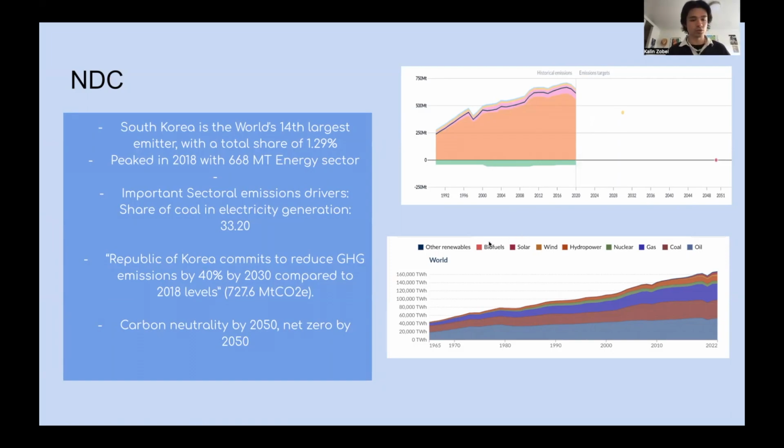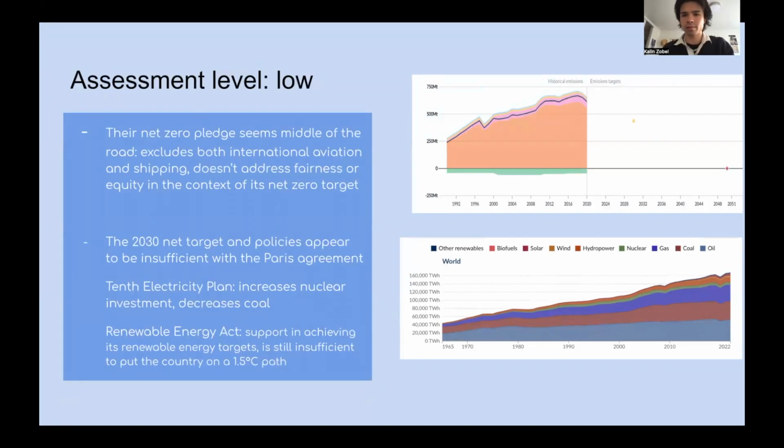And transitioning to the net zero target, the carbon neutrality is bound by law through the Carbon Neutrality Act, but this target does not include overseas reductions, which is a bit of an issue, and it mainly focuses on the phase out of gas and coal.